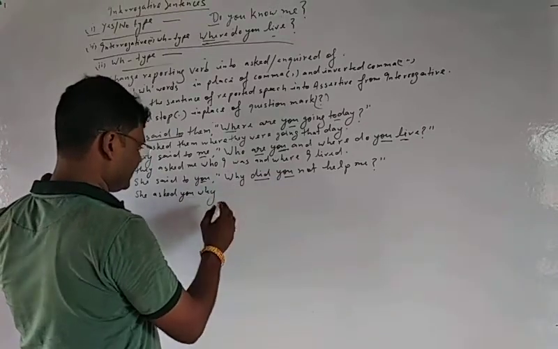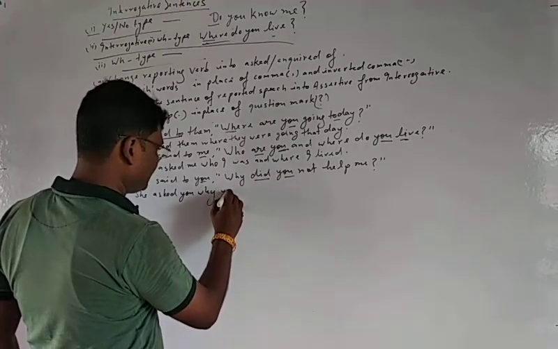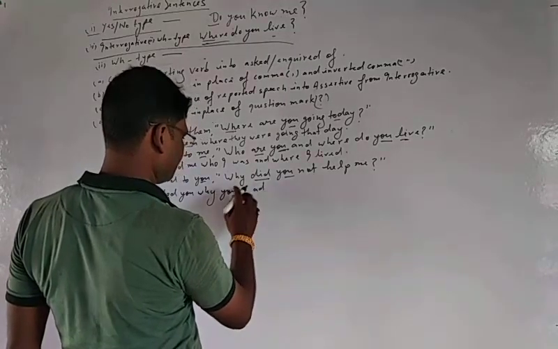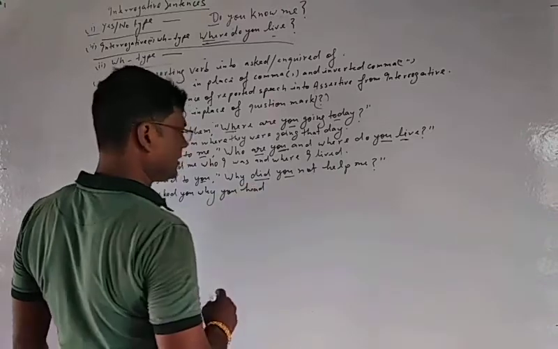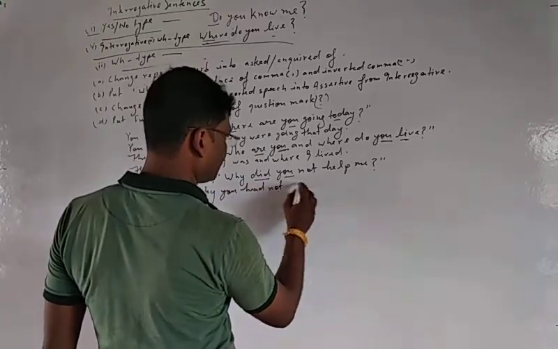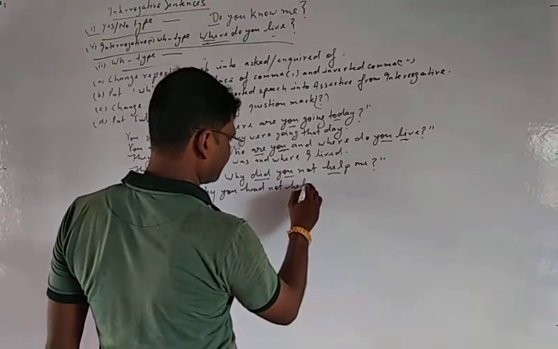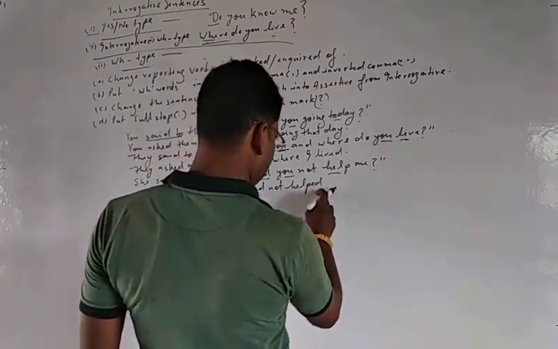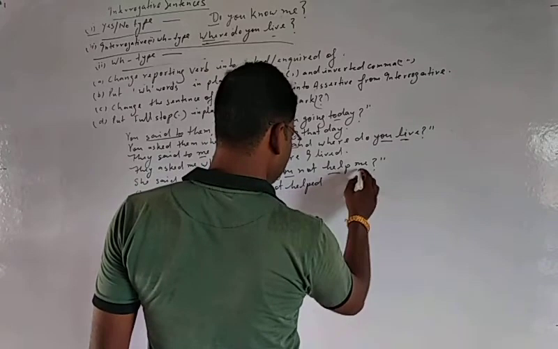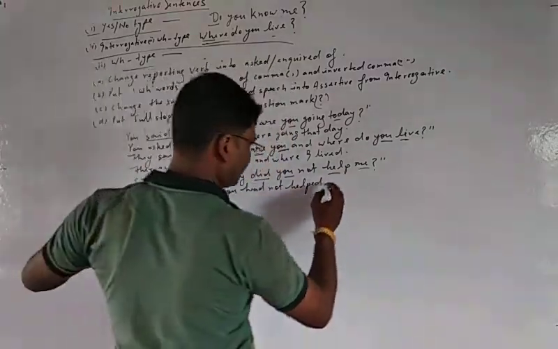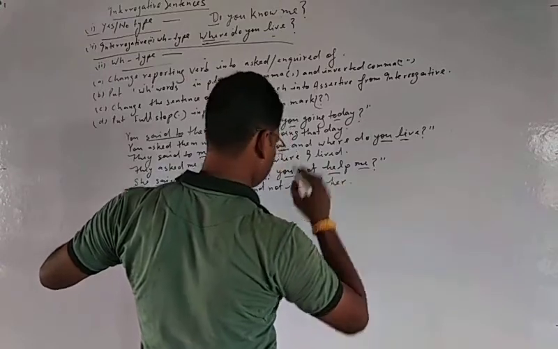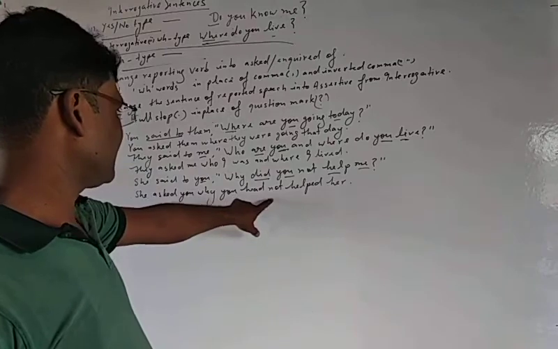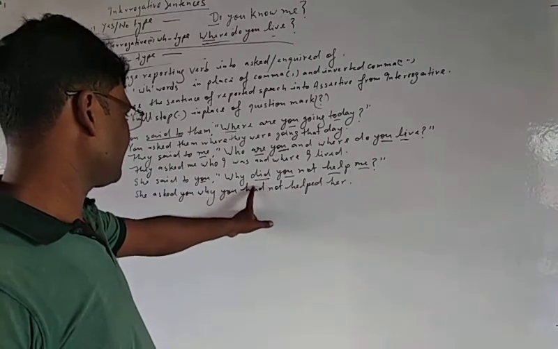According to you, you will be the same. Why you had not. Help will be changed into the third form, helped. Me, first person, according to she, her. She asked you why you had not helped her.